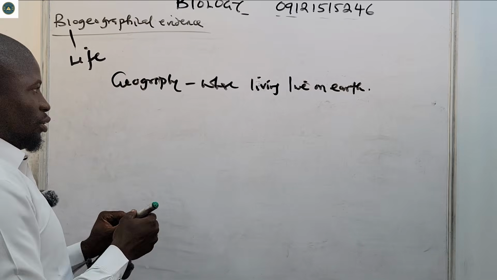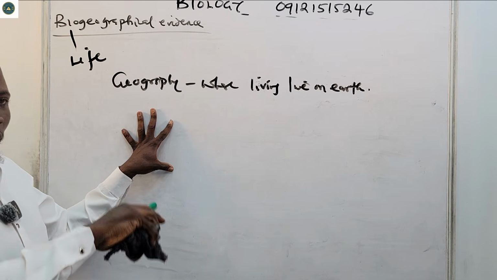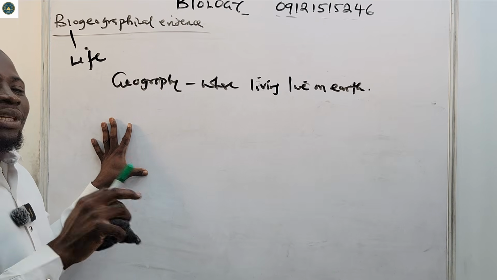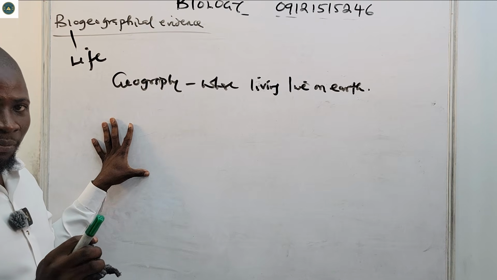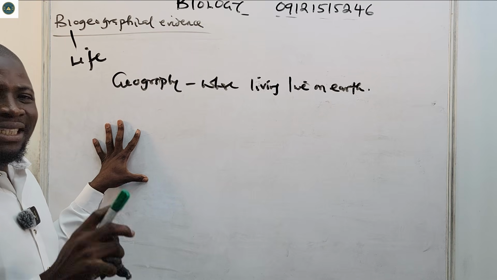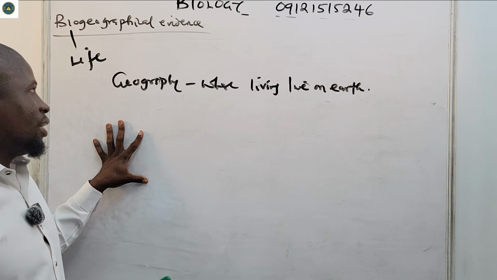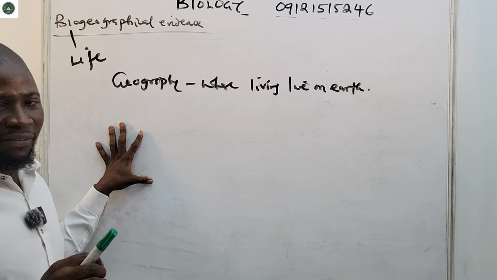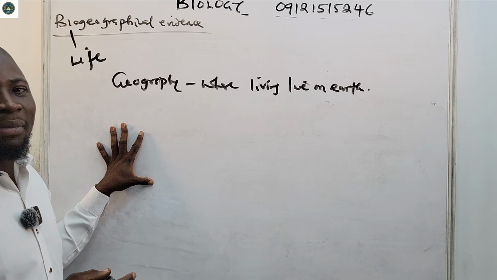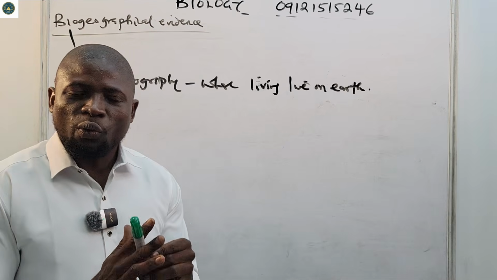Okay, so that is geography. Now biogeography means the study of where living things are found. Biogeography is the biological study of where living things are found on earth, where they are located. That's what's called biogeography. It is the study of how plants and animals are distributed on earth and why they are found where they are.